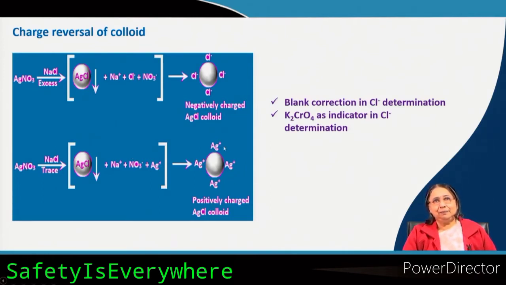Now, it is silver plus, so it will immediately attract the chromate ion for charge neutralization, because this chromate ion will be adsorbed here, it is attracted by silver plus, and then you will see the brick red color at the end point. Silver chromate, this is the silver chromate color, brick red color at the end point. So, this is a very interesting observation, an interesting experiment that you can easily perform in the laboratory.